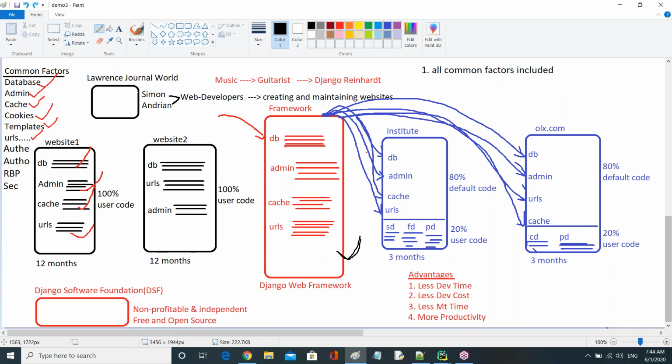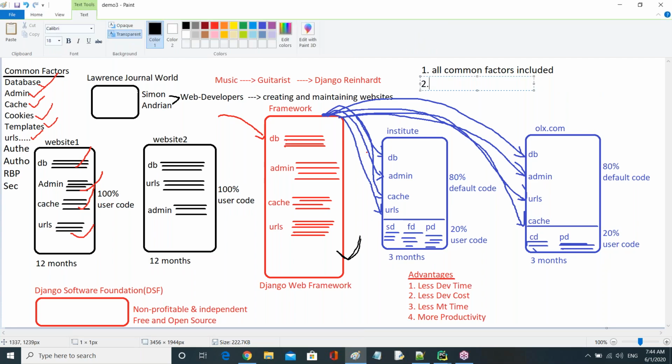Now the question is, let's observe here. Oh, this point is skipped. What's the point, guys? Tell me now. What's the point here? Reply now. What's the point I wrote here?